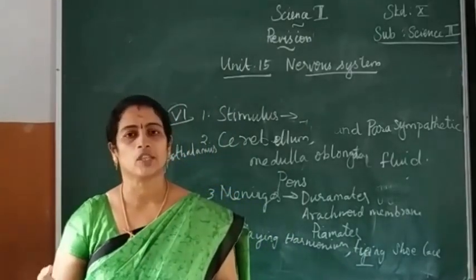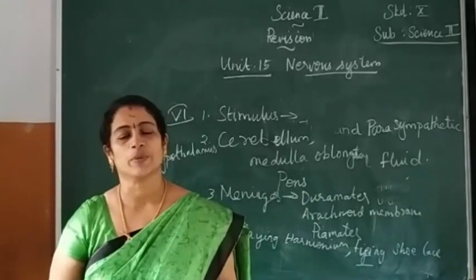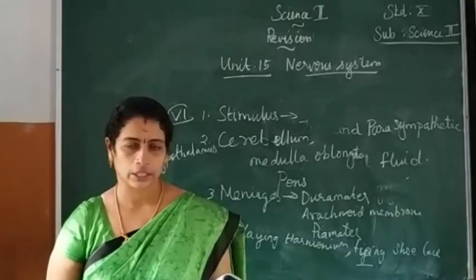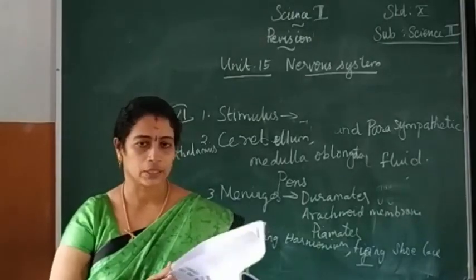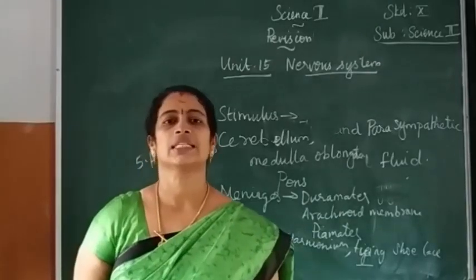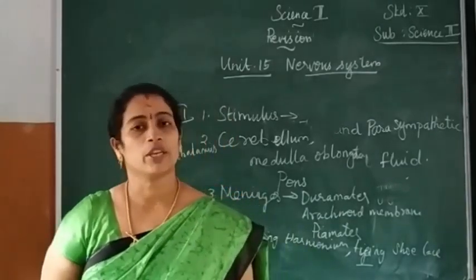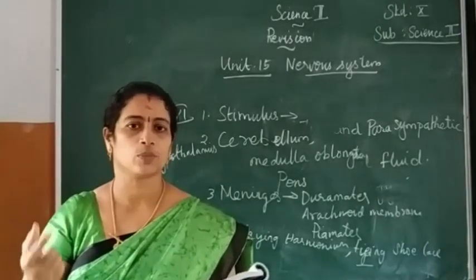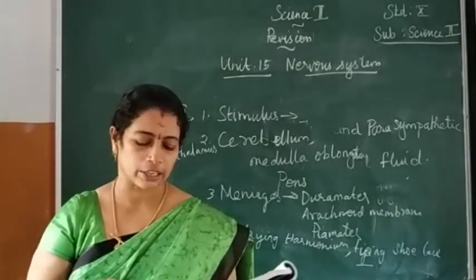If it is not covered by the myelin sheath, it is said to be a non-myelinated nerve fiber. So these are the differences between myelinated and non-myelinated nerve fibers.